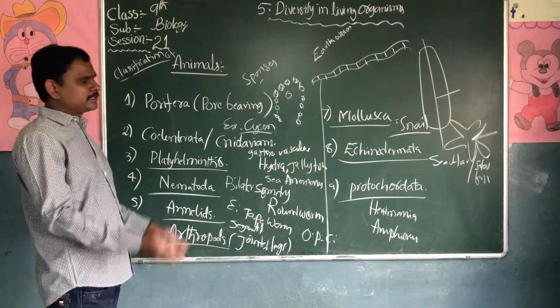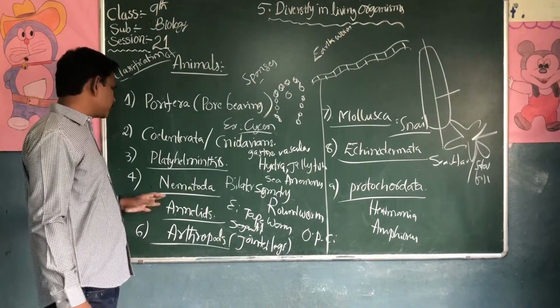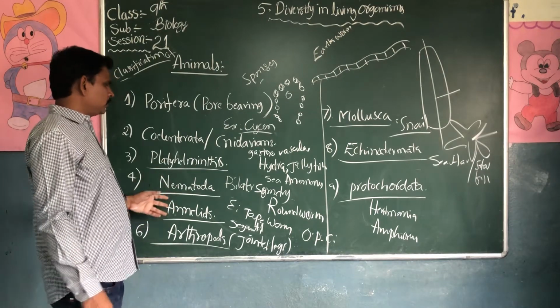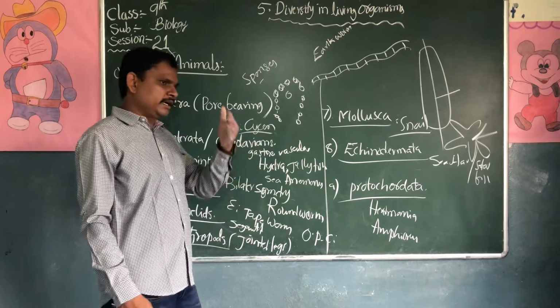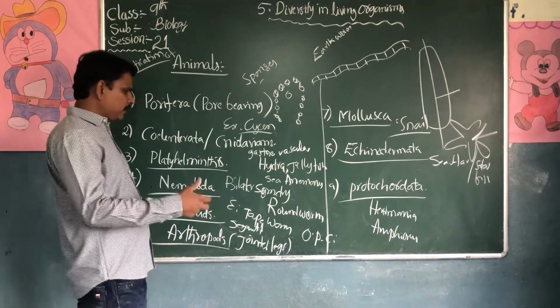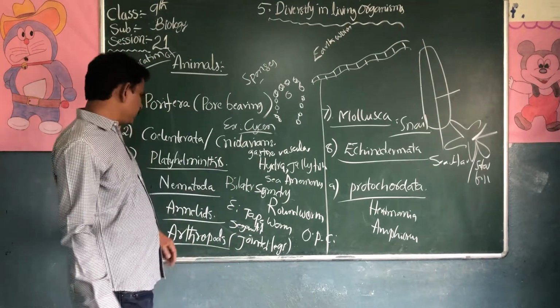Platyhelminthes have bilateral symmetry and triploblast, example is tapeworm. Nematohelminthes have bilateral symmetry, triploblast, example is roundworm.